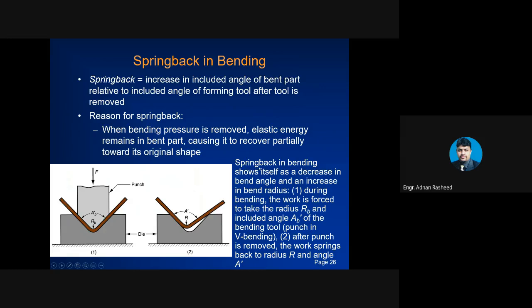Spring back in bending shows itself as a decrease in the bend angle and an increase in the bend radius. Clear? So the included angle increases and the bend angle decreases, and similarly the bend radius also increases. During bending, the work is forced to take the radius RB and included angle A dash B dash of the bending tool. After the punch is removed, the work springs back to radius R and angle A dash.